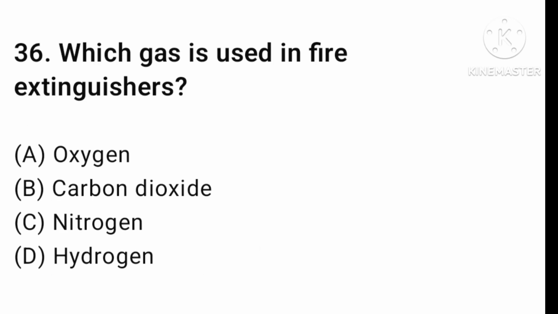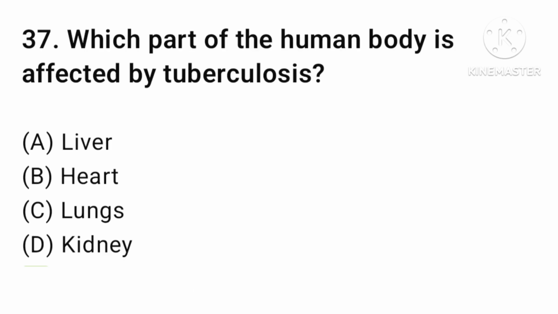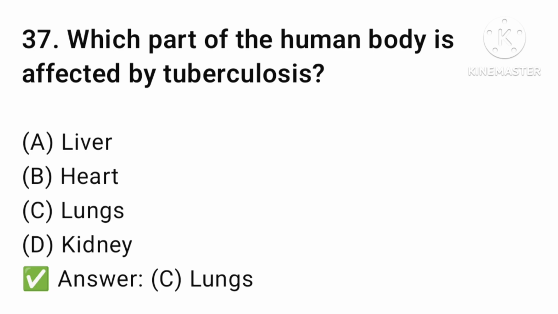Next question. Which gas is used in the fire extinguisher? Oxygen, carbon dioxide, nitrogen, or hydrogen? The answer is option number B, carbon dioxide. Let's find the next question. Which part of a human body is affected by tuberculosis? Liver, heart, lungs, or kidney? The answer is option number C, lungs.